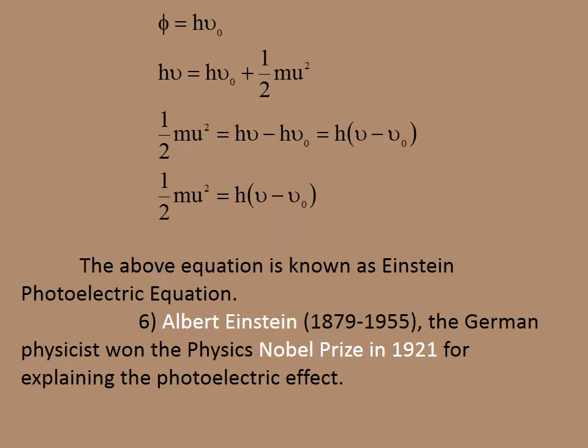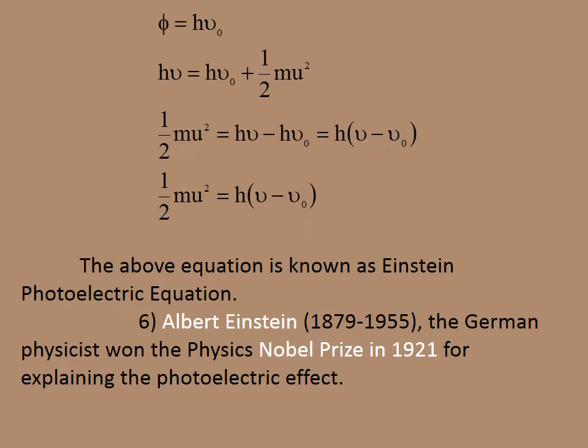This equation is known as the Einstein photoelectric equation, and Albert Einstein, the German physicist, won the Nobel Prize in 1921 for explaining the photoelectric effect. This equation is very important, and the photoelectric effect is also very important.